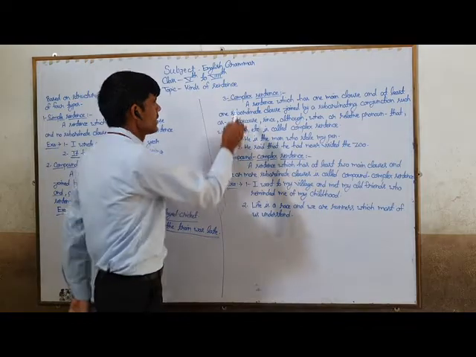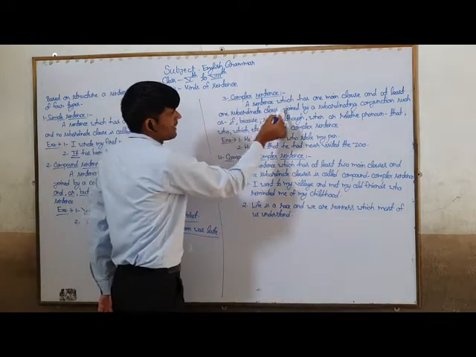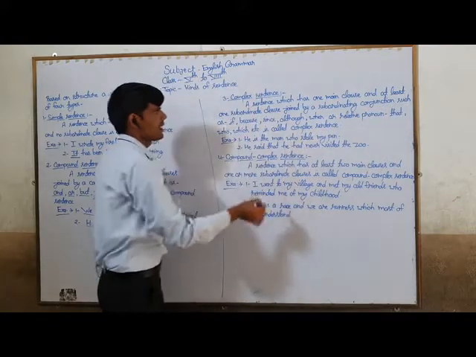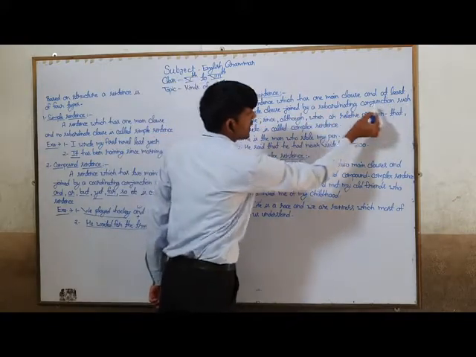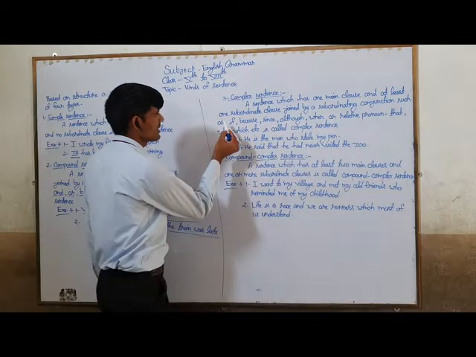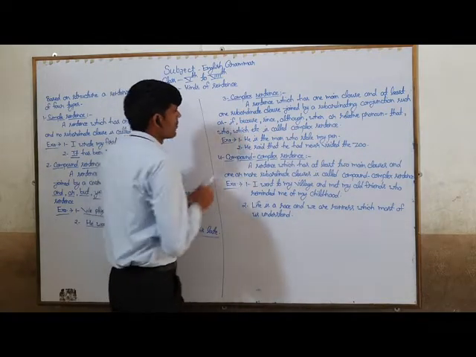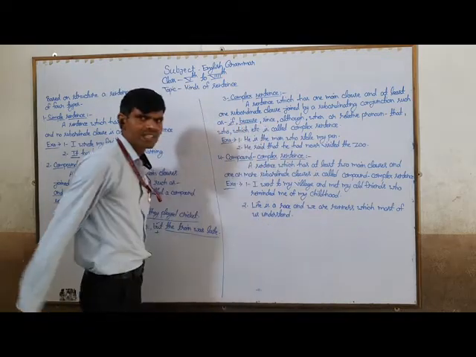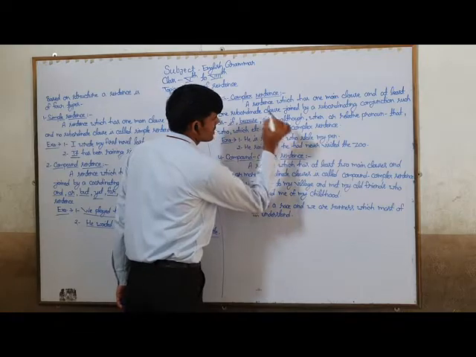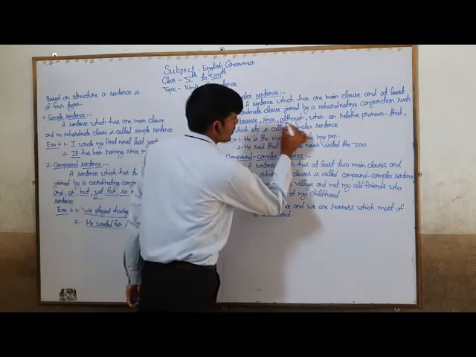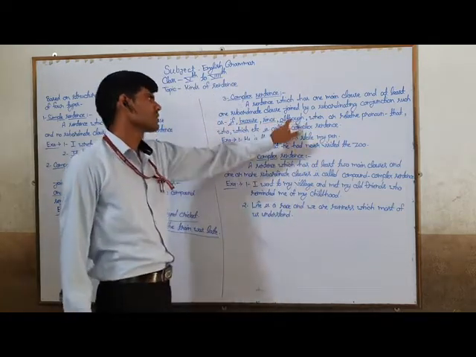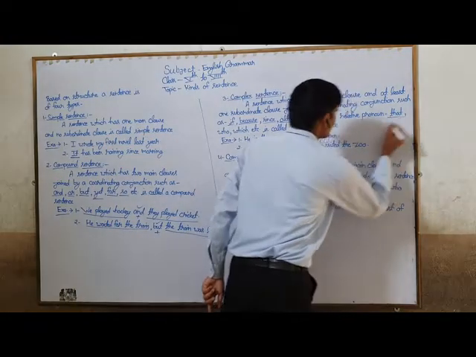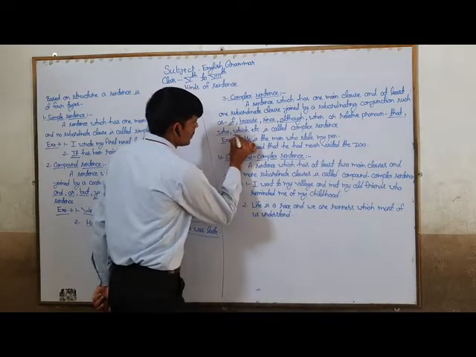A sentence which has one main clause and at least one subordinate clause joined by a subordinating conjunction such as if, because, since, although, or relative pronouns such as that, who, which